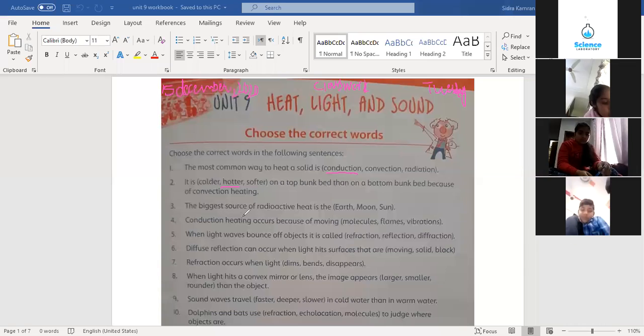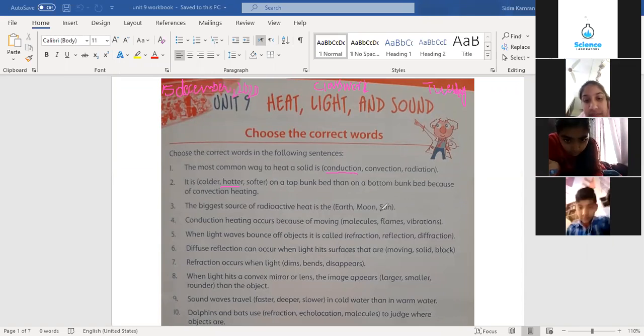Next, the biggest source of radiant heat is the dash. Haram, answer this. The biggest source of radiant heat is the sun. Yes, good Haram. Answer is sun. Underline sun.